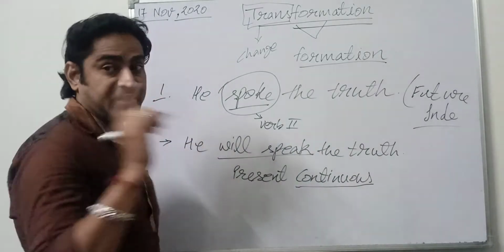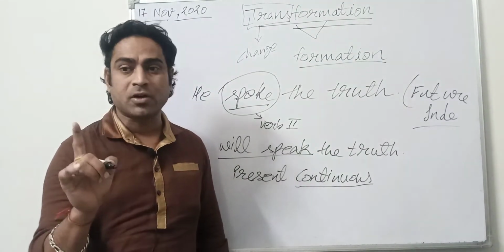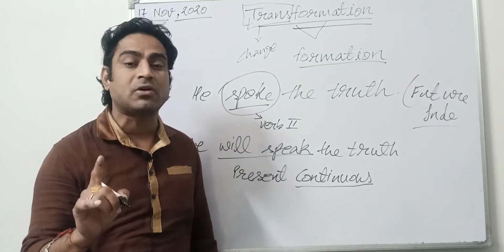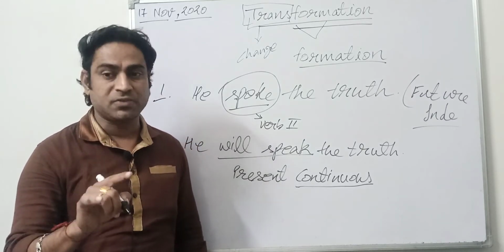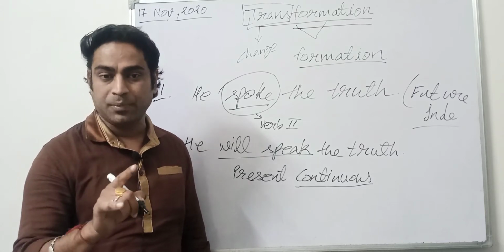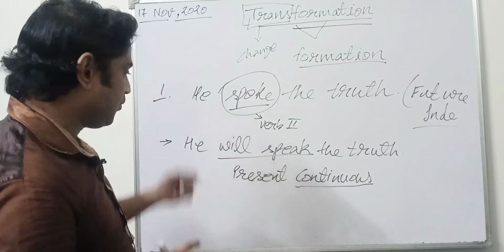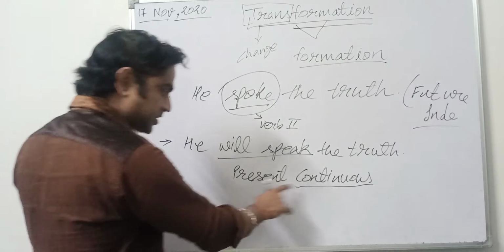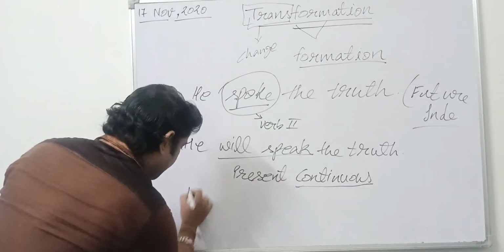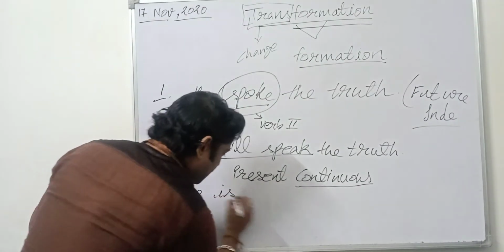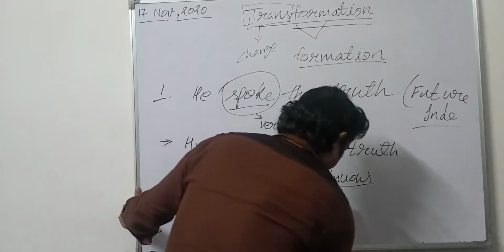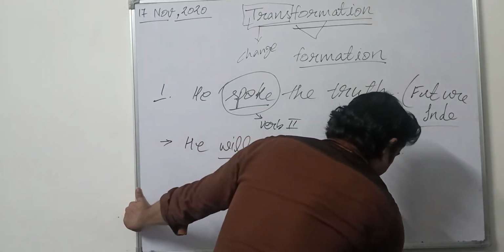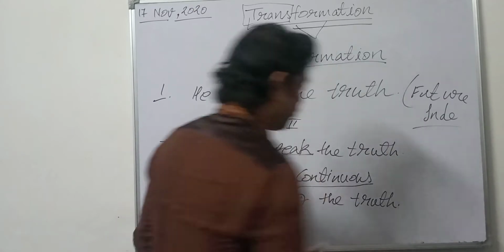But that never goes without helping verbs: is, am, are for present, was, were for past, and will be, shall be for future. So this time we are changing it into present continuous, so it will be "He is speaking the truth." Right?